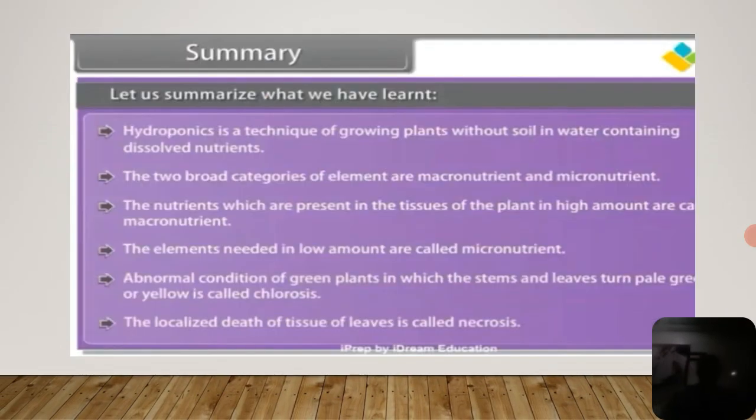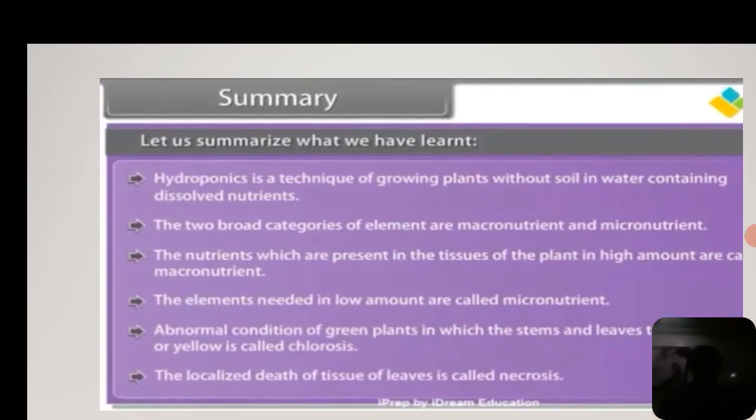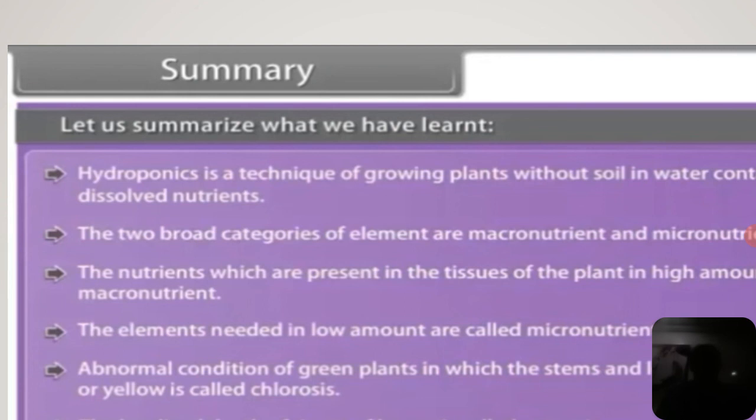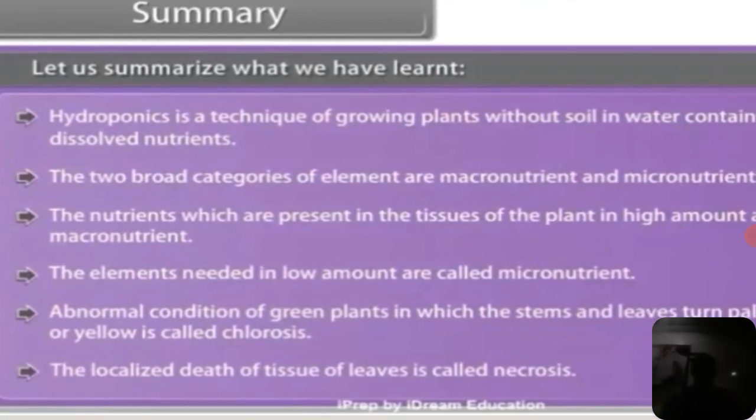Next, the summary of the topic. We discussed the important categories of elements, macro and micro. In this lesson I focused on the micronutrients and their deficiency symptoms. The nutrients present in high amount in the tissues of the plant are called macronutrients. The elements needed in low amount are called micronutrients.